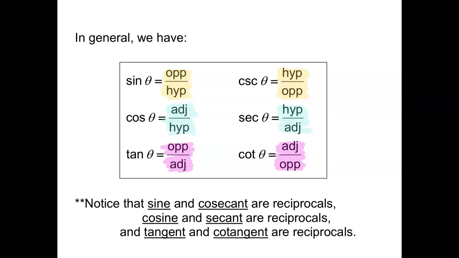So these functions here are considered and called reciprocal trig functions because each one of these is just the reciprocal of these. So the important part is remembering which ones are reciprocals. Sine and cosecant go together, cosine and secant, and tangent and cotangent. You're just going to have to remember that.